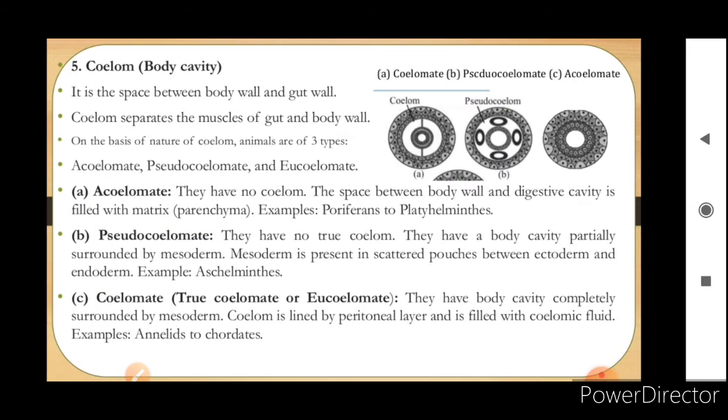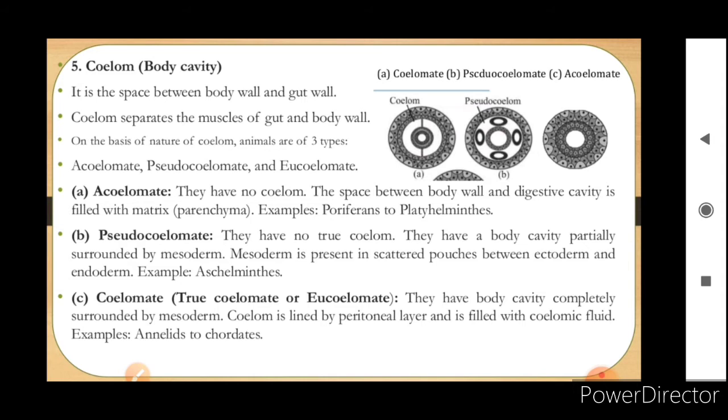Now the fifth one is the presence of the body cavity. This cavity is present in the space between the body wall and the gut wall. So there are three types of animals based on the presence of the cavity. The animals which possess a true cavity are called coelomate or eucoelomate. The animals which do not have any cavity are called acoelomate, and the organisms which have a cavity-like thing but not actually a true cavity are called pseudocoelomate.